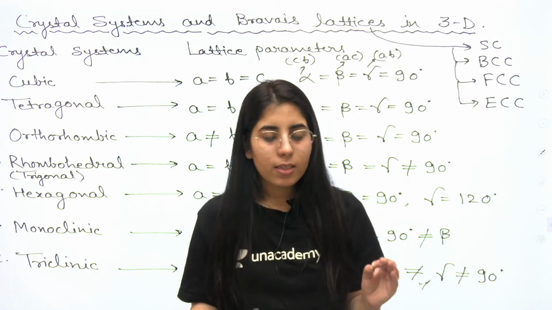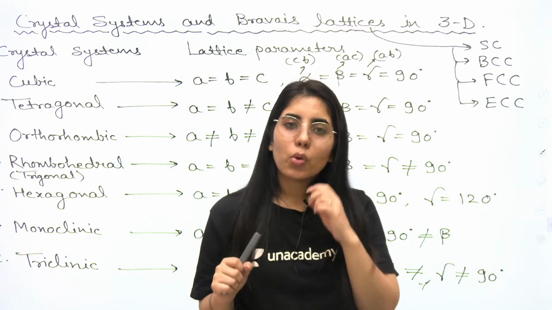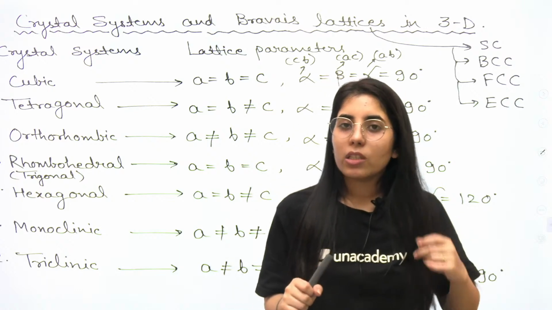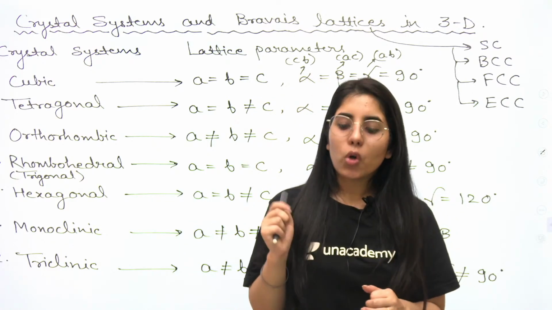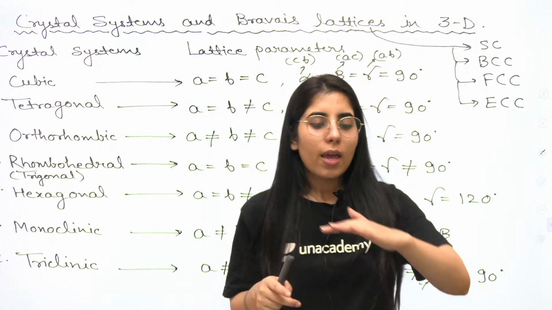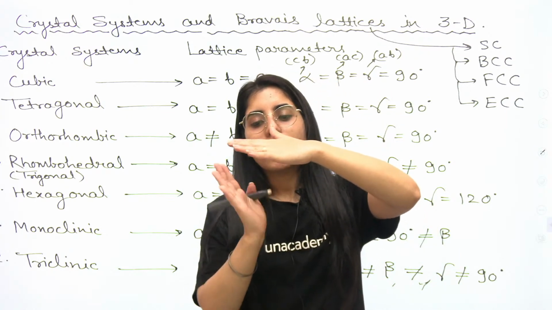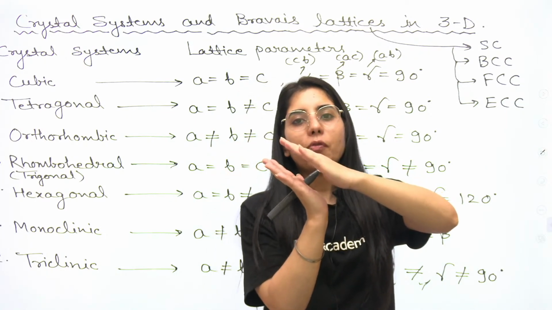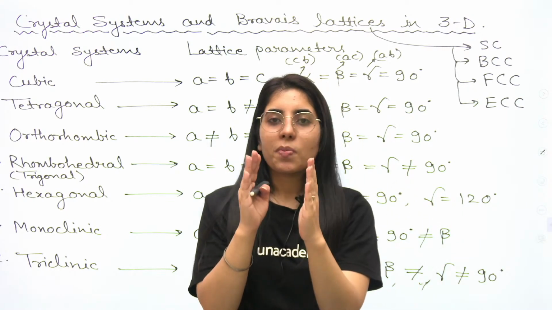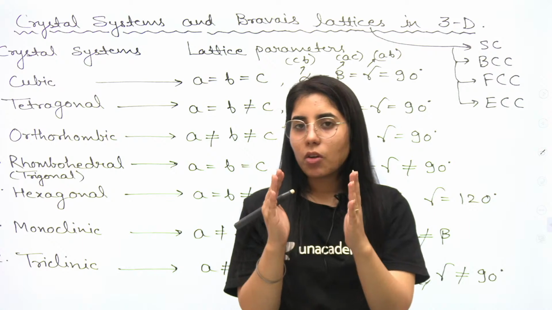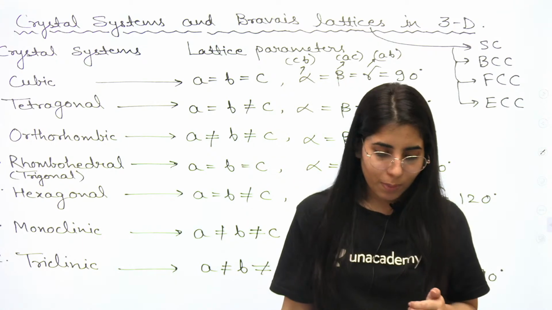Interplanar spacing is the distance between two consecutive parallel planes within a lattice. Interplanar spacing is the distance between two consecutive planes, meaning if this is one plane, after this plane is present, so consecutive, one after another, okay? So that's how, if you are going to measure the distance between two consecutive parallel planes, that is interplanar spacing.